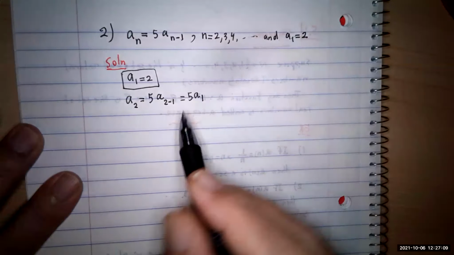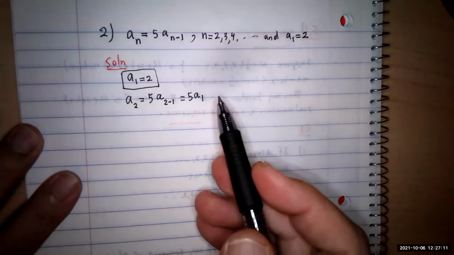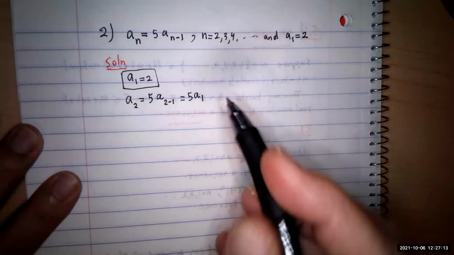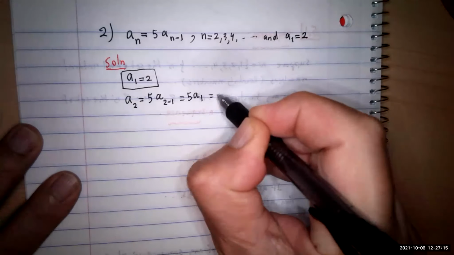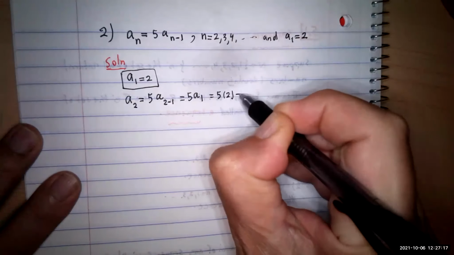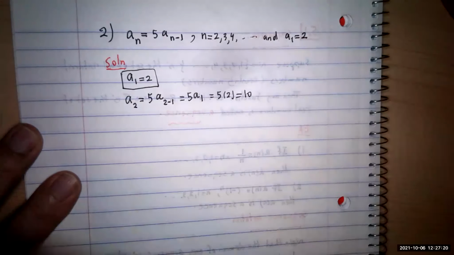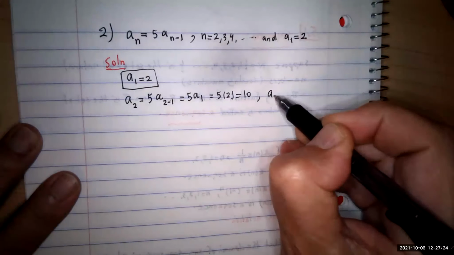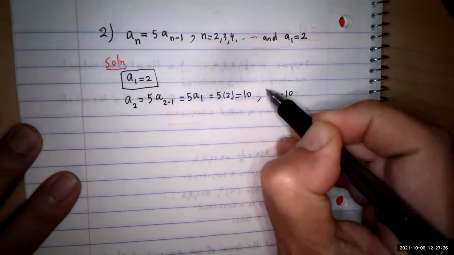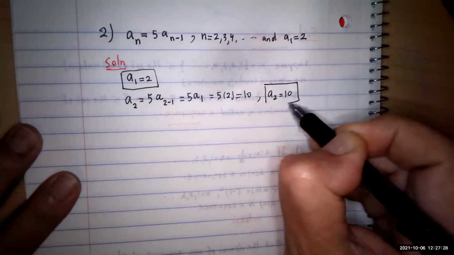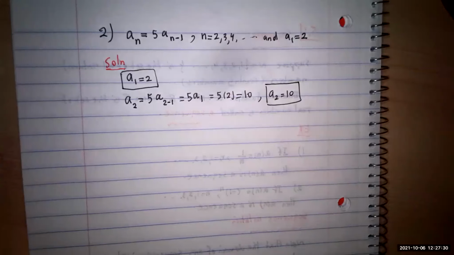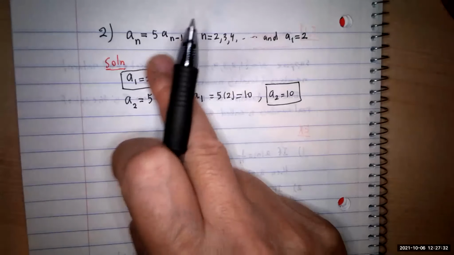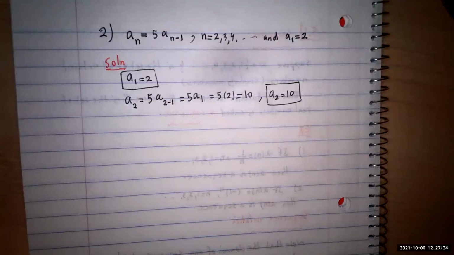So the second term is 5 times the first one. But what is the first one? The first one is 2. So that gives you 5 times 2, which is equal to 10. So you have your second term. The second term is equal to 10. Any question? This can take various formats, but this is just the easiest one. So that's going to be your a2.